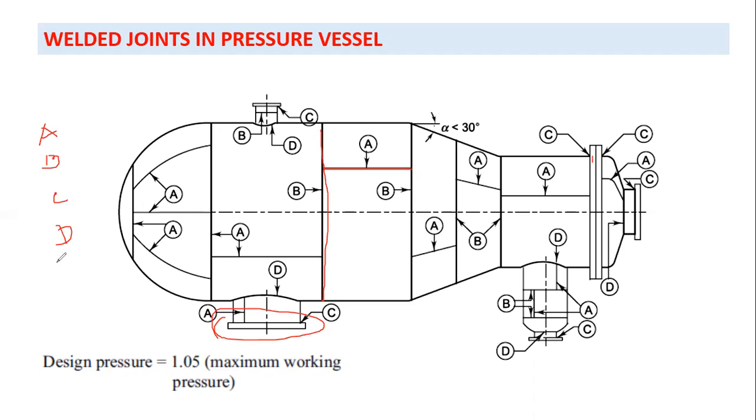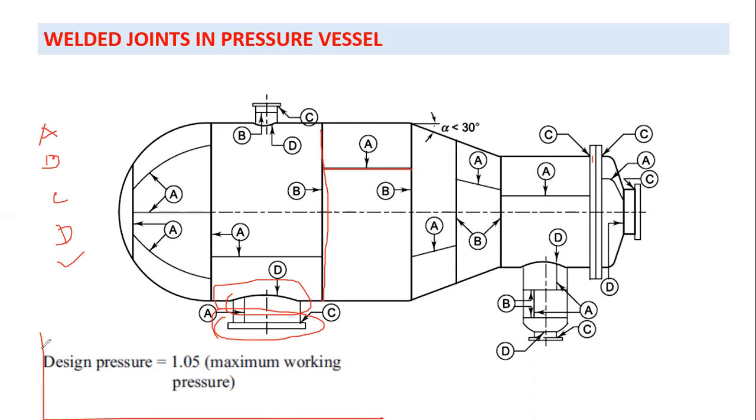And category D represents when there is an outer channel or outer passage being joined with the shell like this. This is your category D.